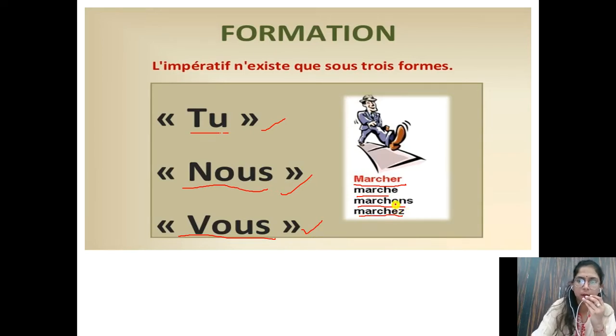Now children, you have observed one thing, that in er ending verbs with tu form, the ending is always es, but here the ending is not es. Here it's e. Why? Because there is a rule that in imperative, in er ending verbs, in tu form, the ending is not es, we remove s and we write only e. Then after that you have to put an exclamation mark in imperative. So this is a simple er ending verb.